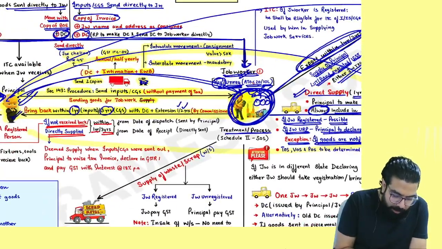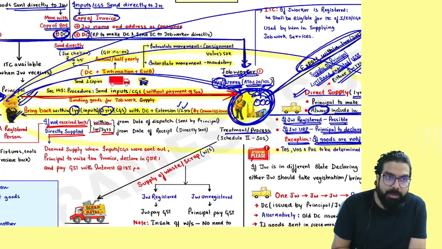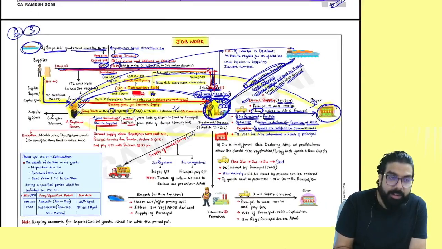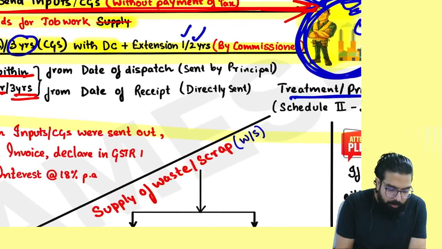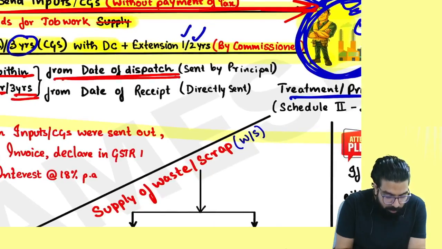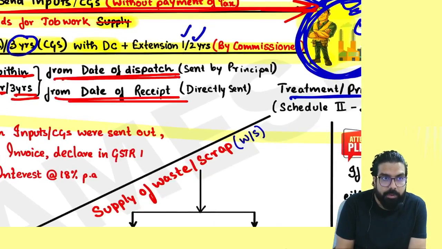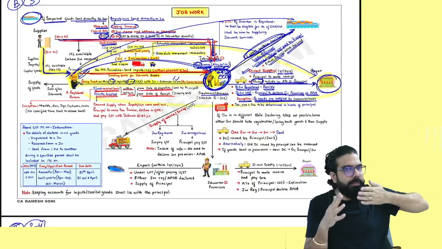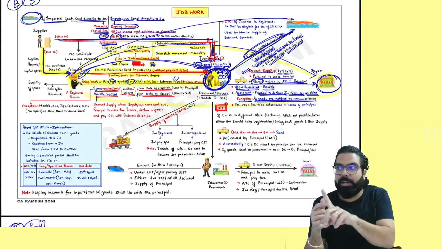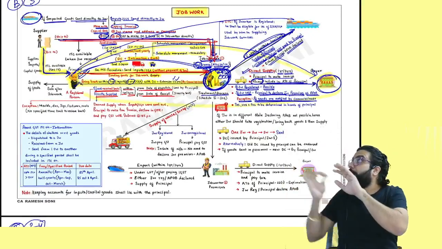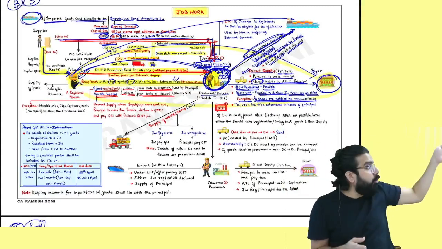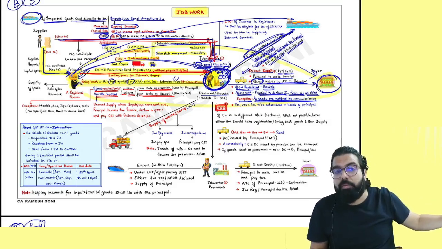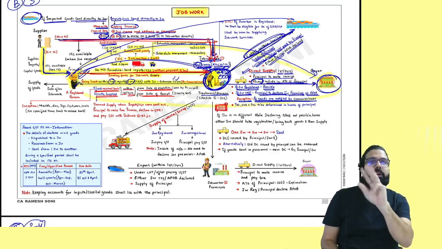From the day you had dispatched it, or the day they had received it directly. People, I send the raw material, then from the day I had sent it, it should come back within 1 year or 3 years. If the supplier gave me the bill, but sent the goods directly to the job worker, then from the day the job worker had received it, it should come back within 1 year or 3 years.